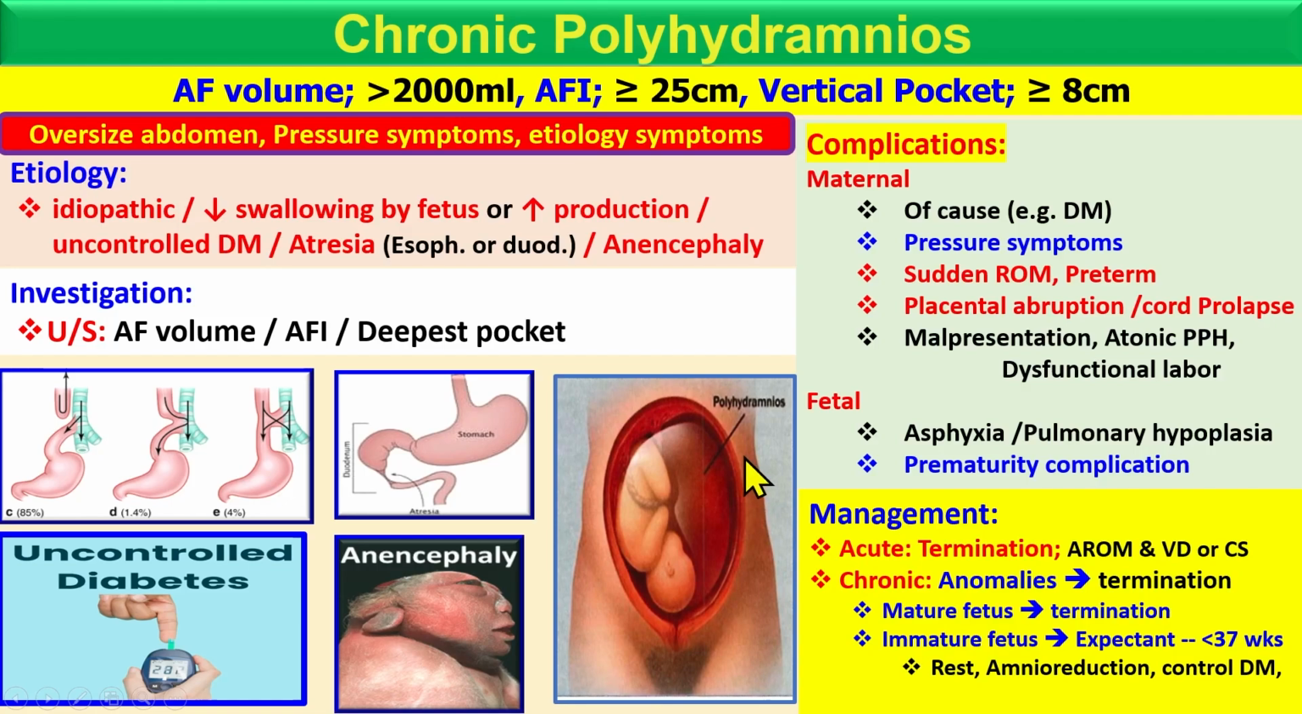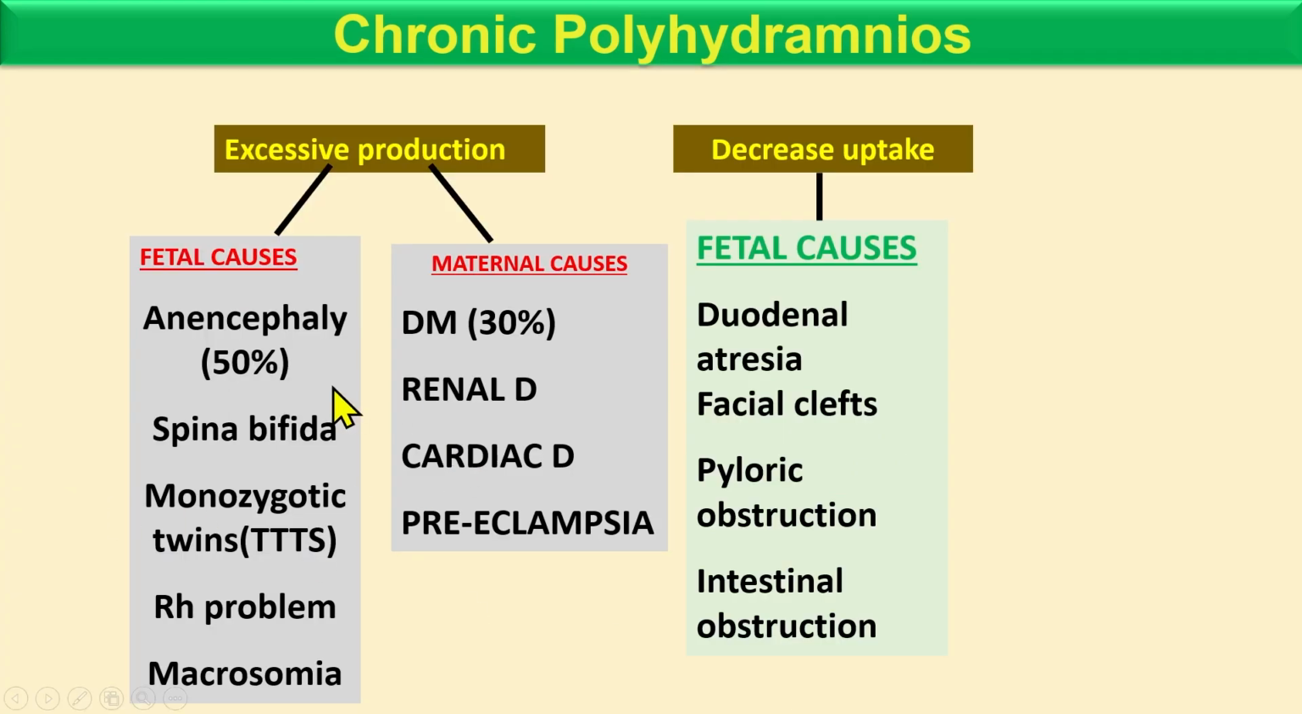You can put the syringe here and remove the amniotic fluid, and control the diabetes. Indomethacin actually decreases the urine production, and amniocentesis checks the karyotype to see if there is a chance of anomalies or not. These are some management steps toward chronic polyhydramnios. So these are the etiologies which cause increased production and which decrease uptake.